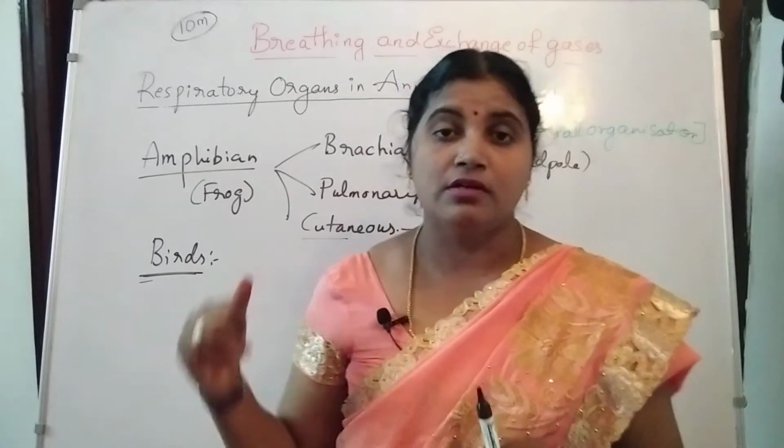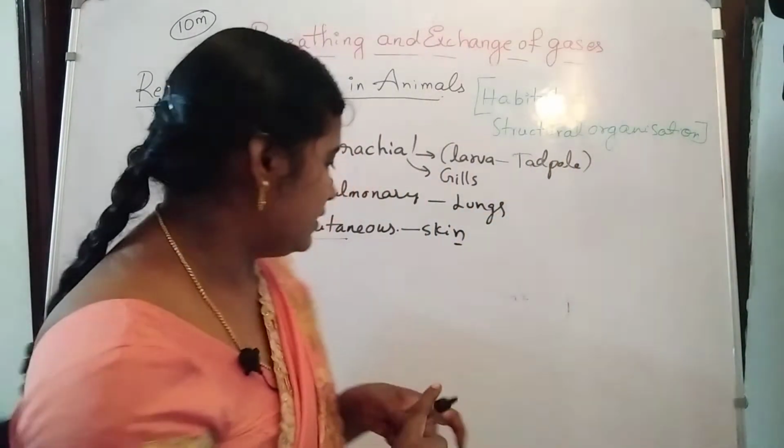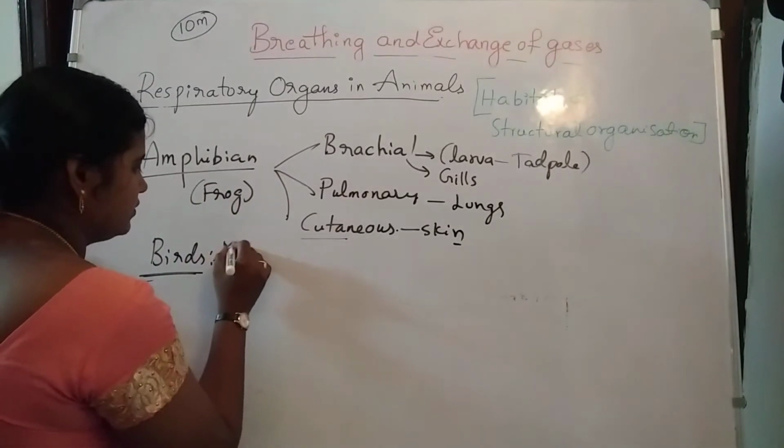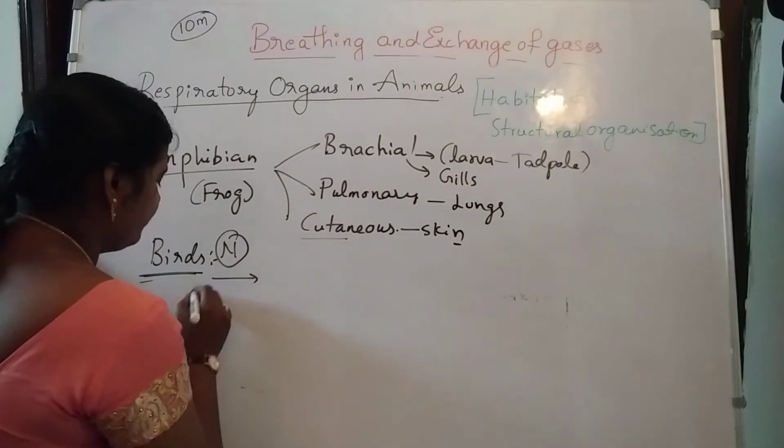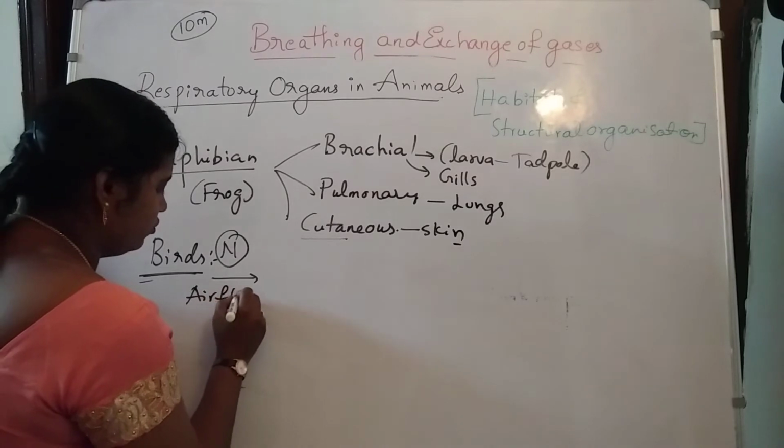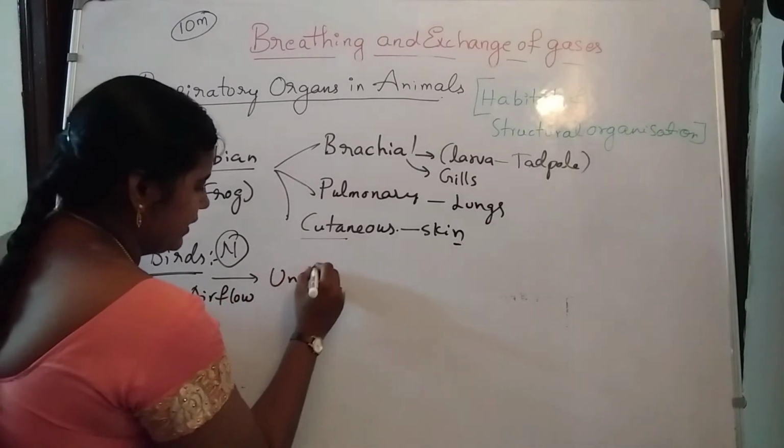But here in birds it is unidirectional. That is our neat point. So what is our neat point here? The airflow in the birds is unidirectional.